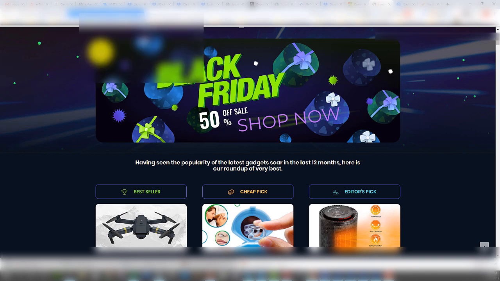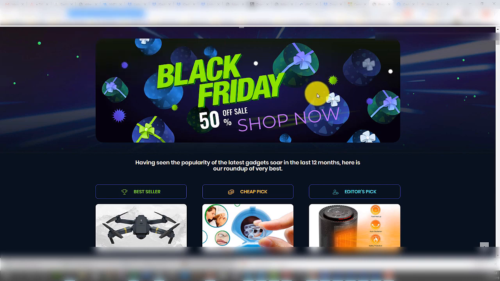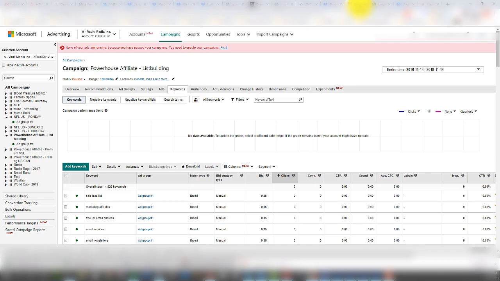I basically copy this, and if I was to use a third-party tracker, I would put this in my tracker and make sure I'm doing that. But today we're just going to set up the campaign so you can see what I'm doing in terms of setting up the campaign, how I'm going to test this, how I'm going to get my keywords, because that's the important part here about setting up the Bing campaign.